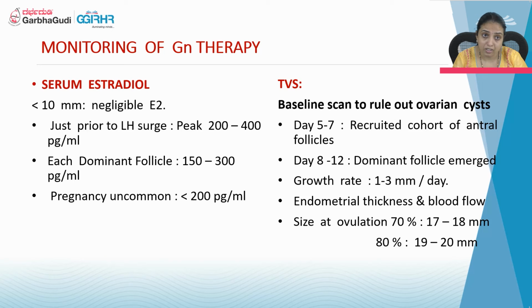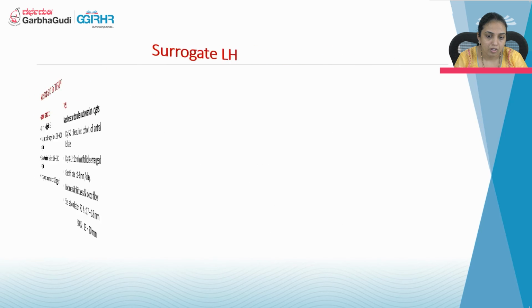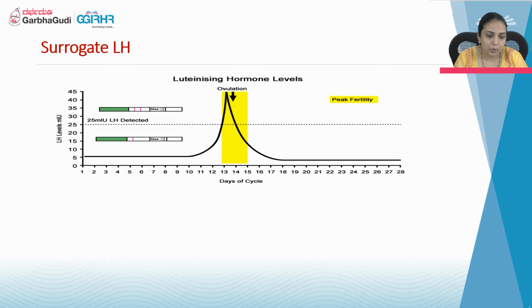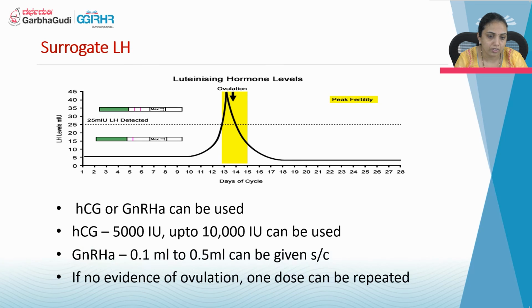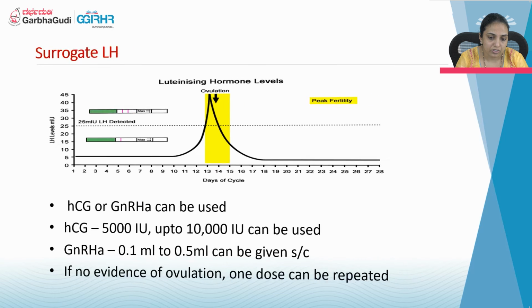Another important thing is when you are using gonadotropins, always do a baseline scan and check the follicular size, its thickness, and how many follicles are developing. Coming to HCG, a surrogate LH, it is the medication we give for ovulation. We can give an HCG injection, 5,000 to 10,000, or we can use a GnRH agonist trigger, most commonly Lupride injections. If there is no evidence of ovulation with the Lupride injection, we can repeat one more dose.